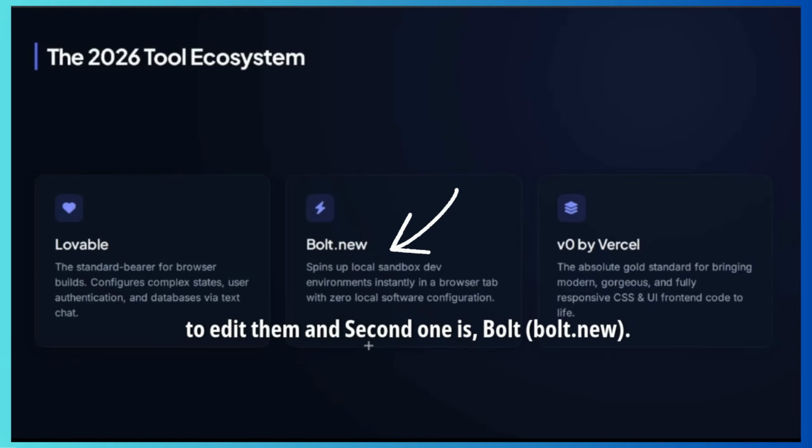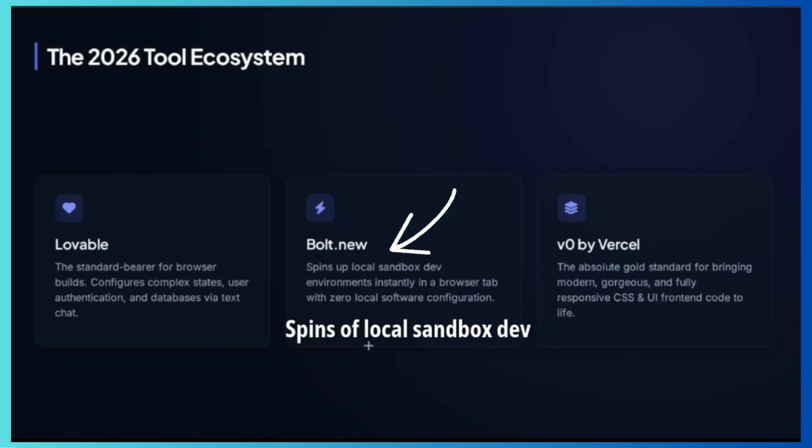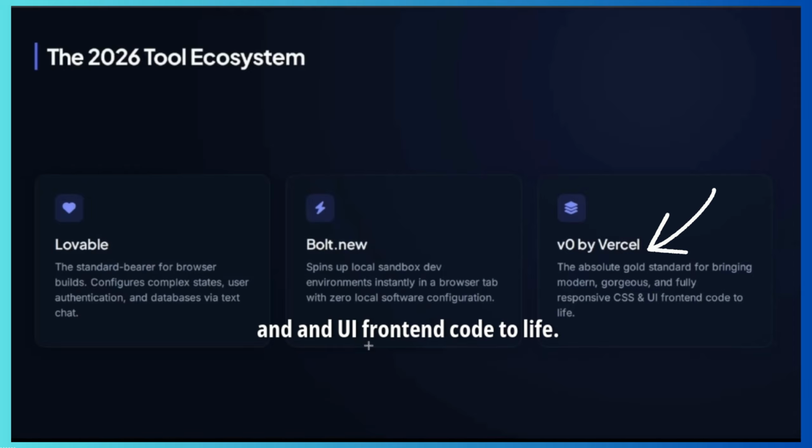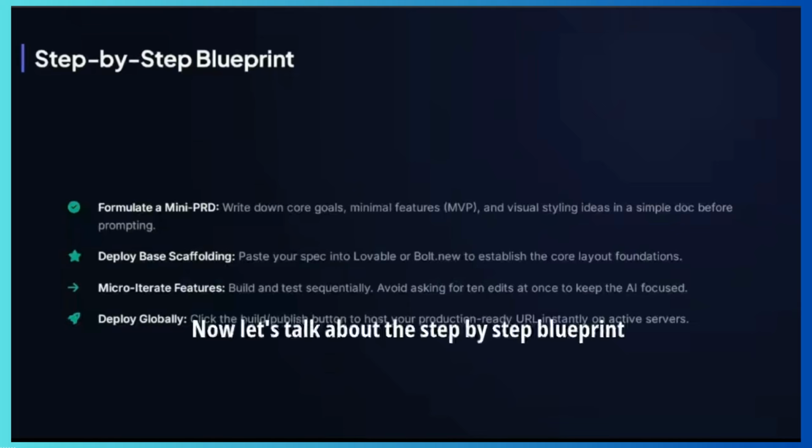And the second one is Bolt.new. Spins up local sandbox dev environments instantly in the browser tab with zero local software configuration. And the third is V0 by Vercel, the absolute gold standard for bringing modern, gorgeous, and fully responsive CSS and UI frontend code to life. Now, let's talk about the step-by-step blueprint to build your first app.